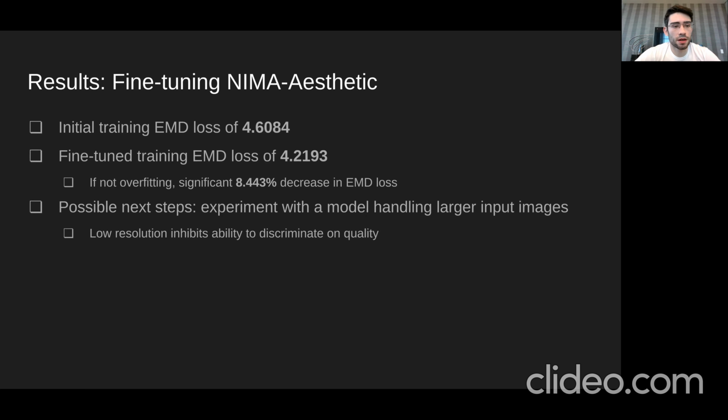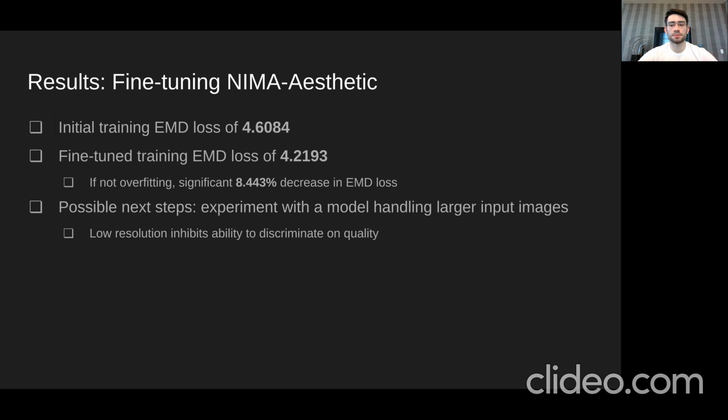Okay, now the results from fine-tuning the NIMA aesthetic model. So initially I had an earth mover distance loss of 4.6, which decreased down to 4.2 after fine tuning. This is on the training data, all the data. So if it's not overfitting, then that's a significant 8.4% decrease, which would be significant for production results.